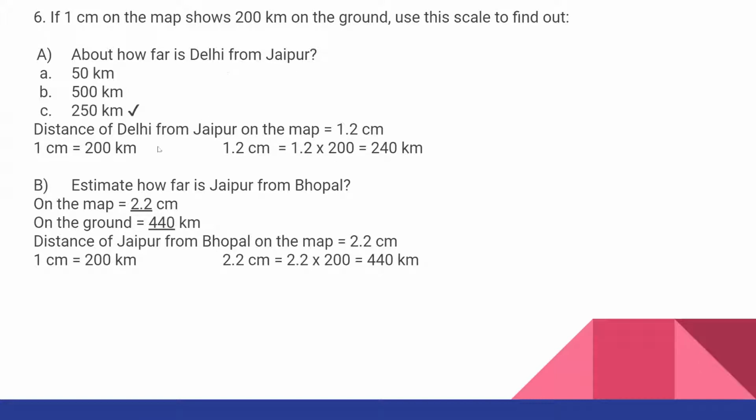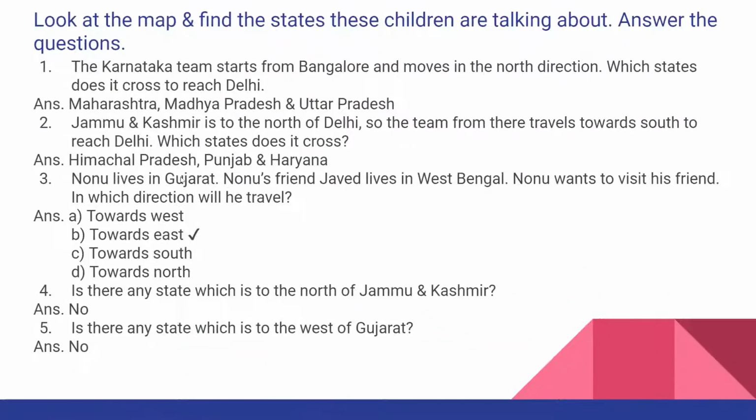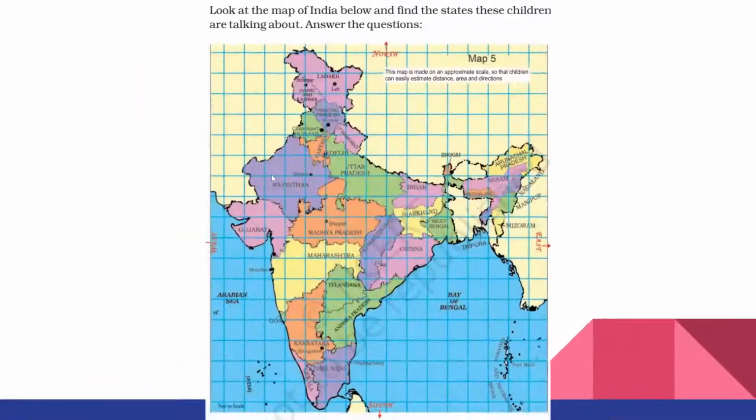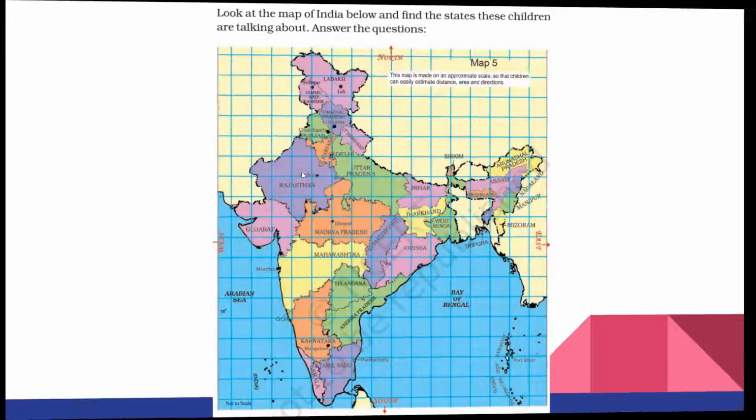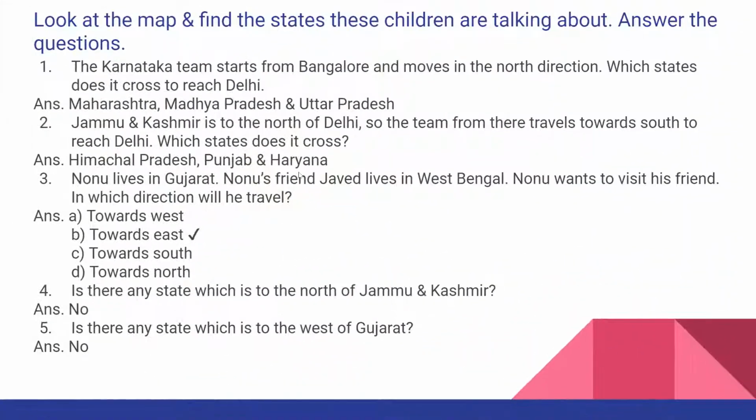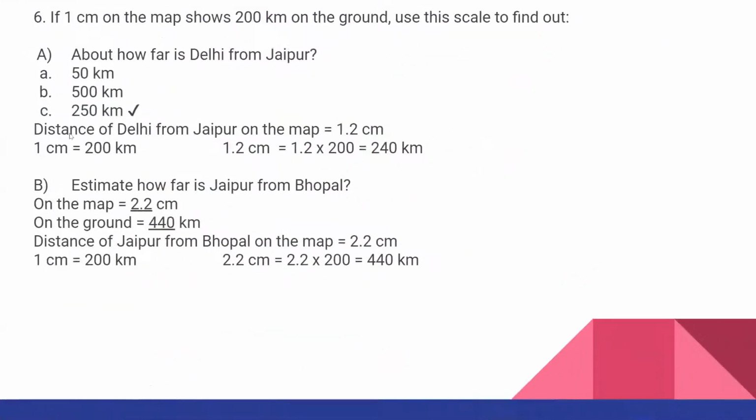See, if we measure, let us go to the map again. See the map. Here is Delhi and here is Jaipur. If you measure this distance with the scale, it is somewhat coming 1.2 centimeter. Understood? This distance from Delhi to Jaipur I have measured. It is somewhat 1.2 centimeter.